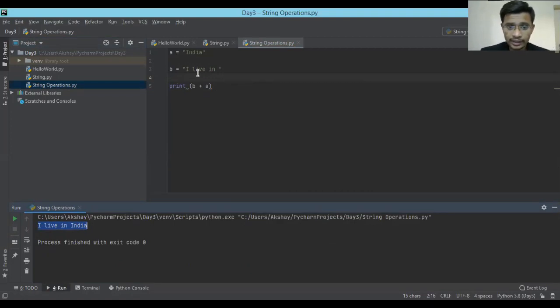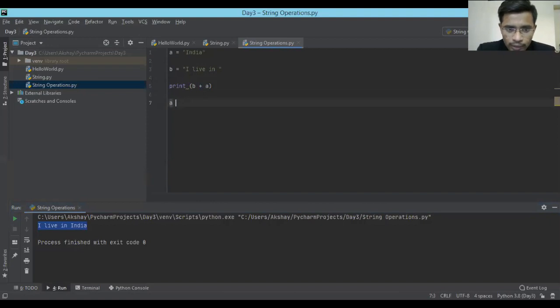Since we are dealing with strings, I just wanted to show you how you can add multiple strings, how you can concatenate strings. Using this plus operator, which is called the concatenation operator, you can add strings. Like this, you can multiply strings as well.